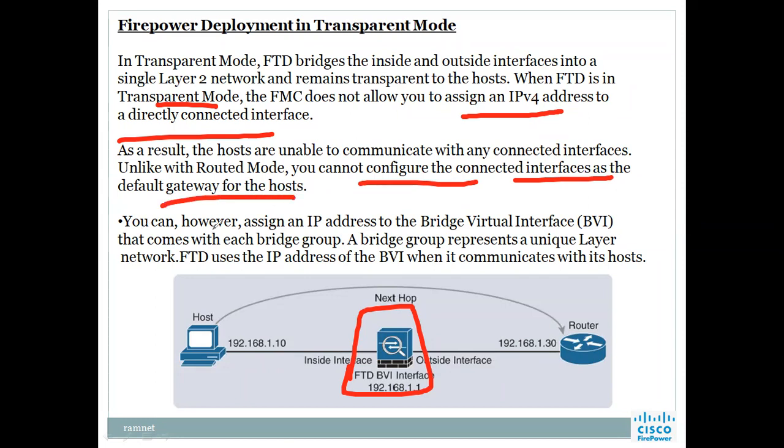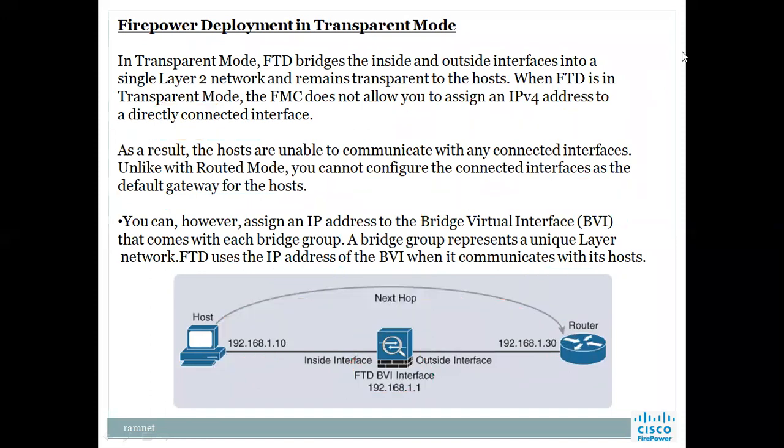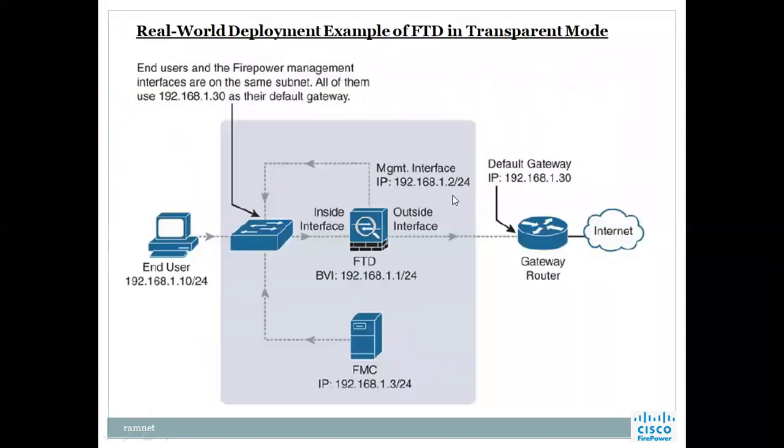You can, however, assign an IP address to the bridged virtual interface (BVI) that comes with each bridge group. A bridge group represents a unique layer 2 network, and FTD uses the IP address of the BVI when it communicates with the host. Like this, it goes directly to that. You see that both are in the same subnet, 192.168.1 something. So this is the transparent mode. How do we deploy it practically? This is a real world deployment.